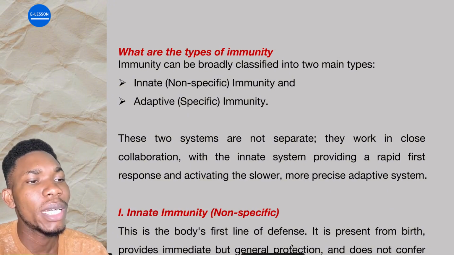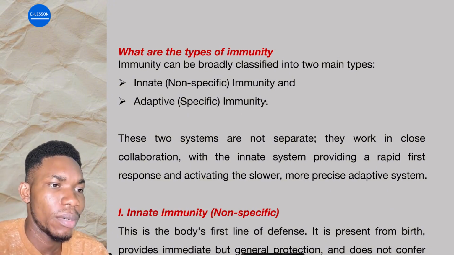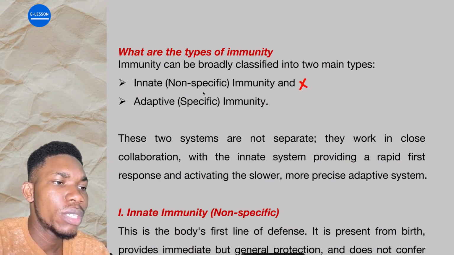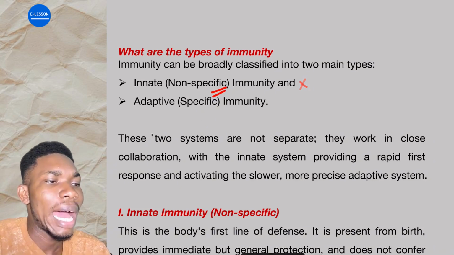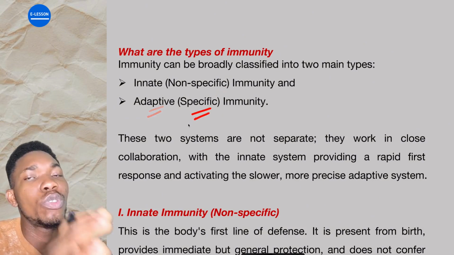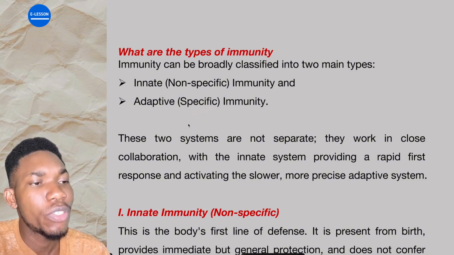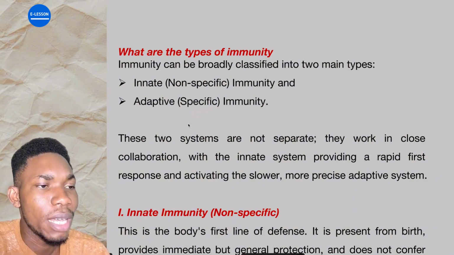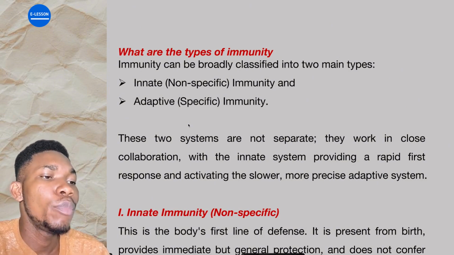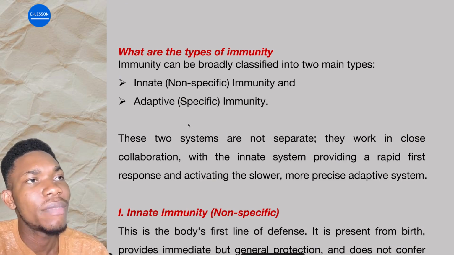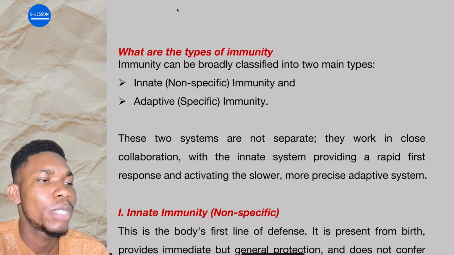Now, immunity can be broadly classified into two main types, right? We have innate immunity, which is also called non-specific, and adaptive immunity, which is also called specific immunity. Please note this. They may ask you in the exam to distinguish between innate immunity and adaptive immunity, not humanity, sorry, immunity. You should be able to define it. Or they may say, what is immunity? Classify immunity. Differentiate between active and passive immunity. That might just be the question that will come out.